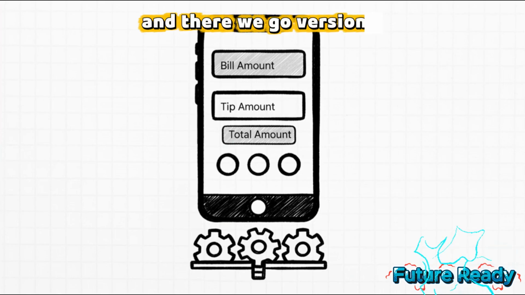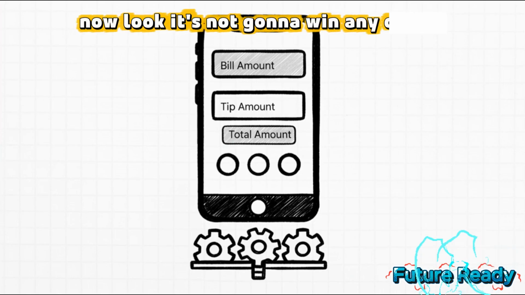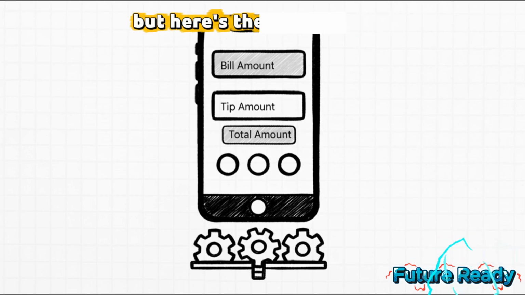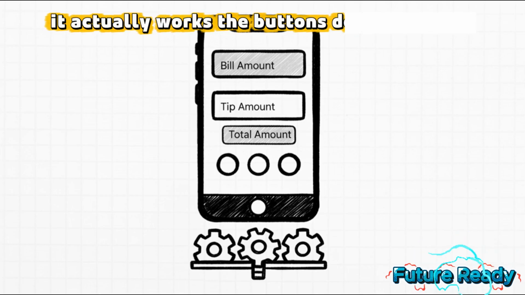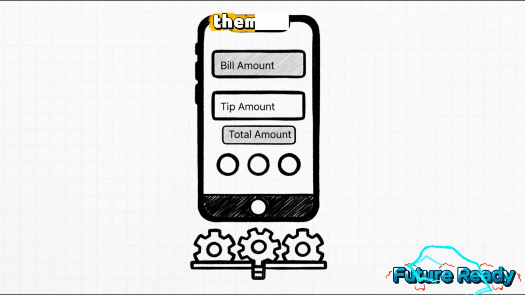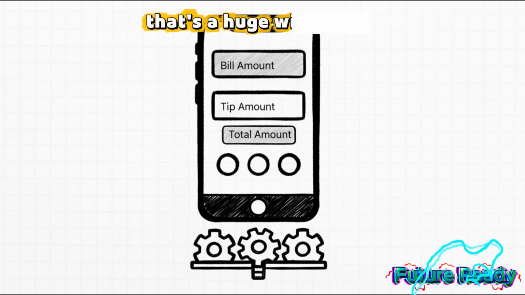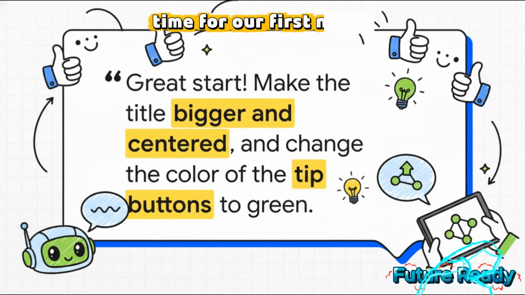And there we go, version 1. Now, look, it's not going to win any design awards. Let's be real, it's pretty plain. But here's the amazing part. It actually works. The buttons do what we ask them to do. We have a solid, functional foundation to build on. That's a huge win.